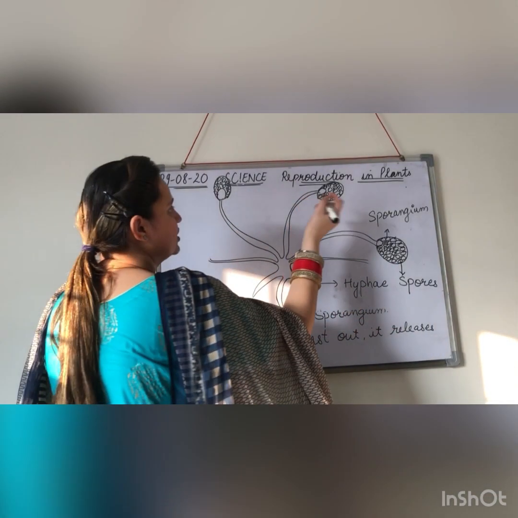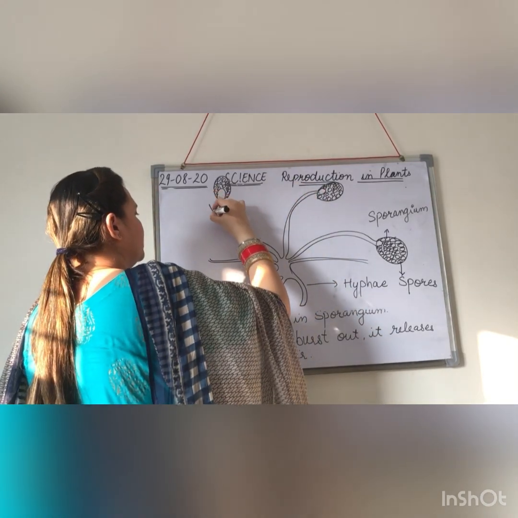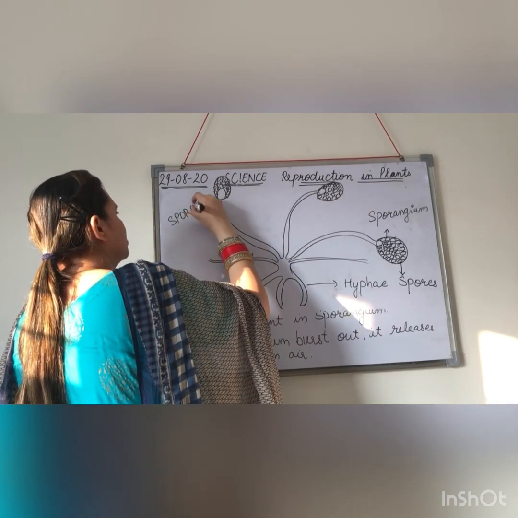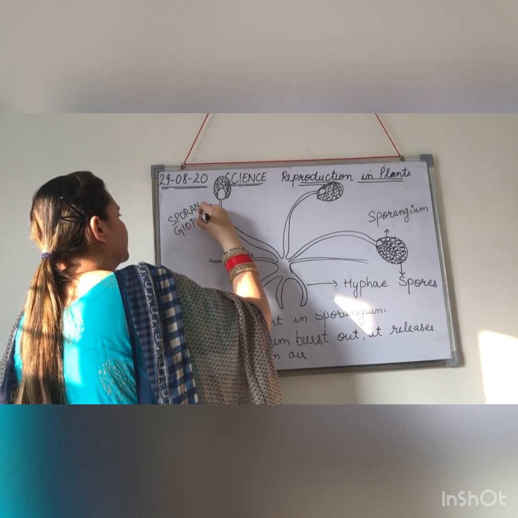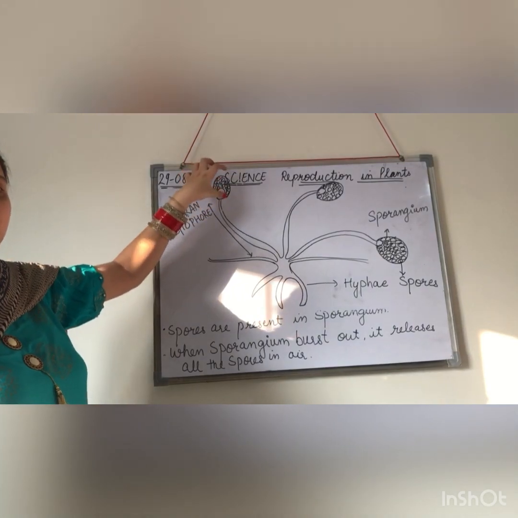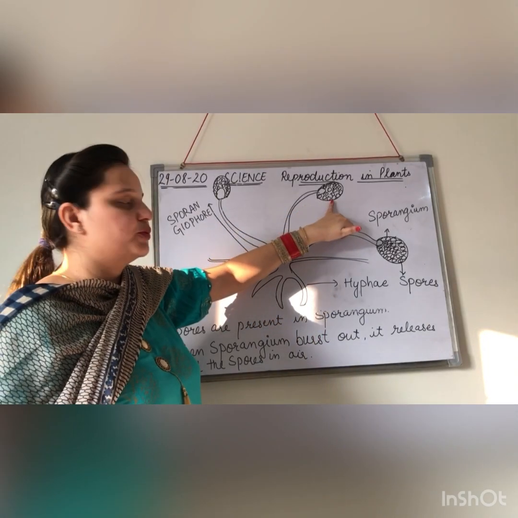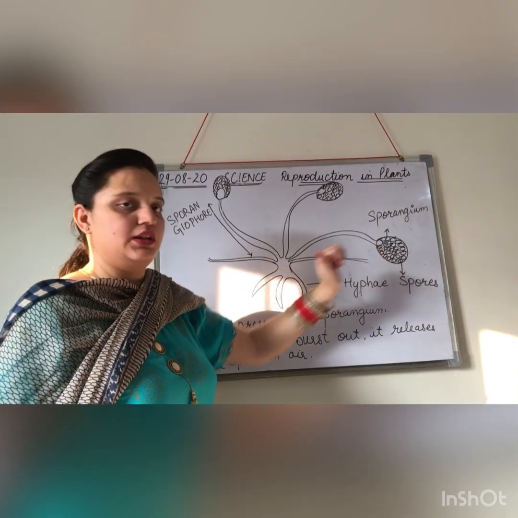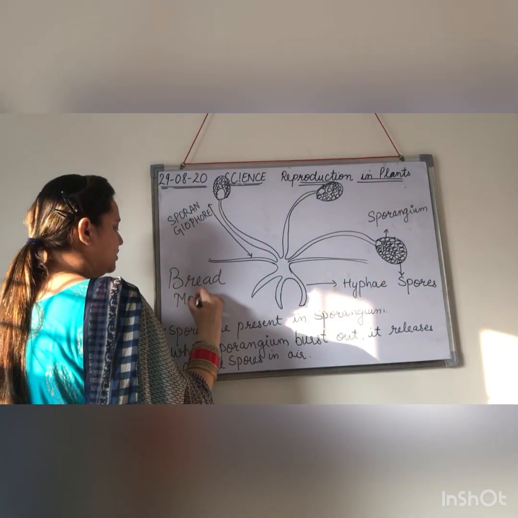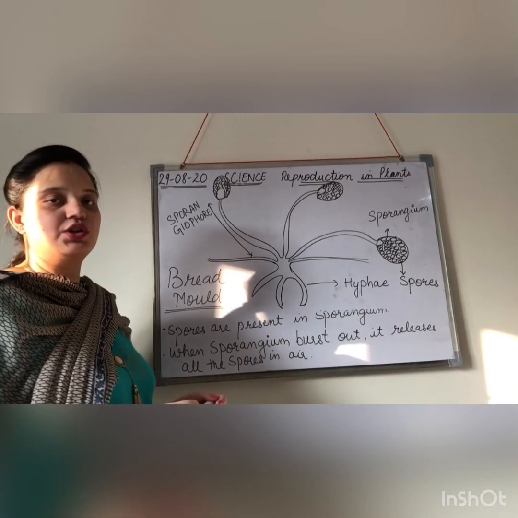These sporangiums are attached by a long stalk that we call sporangiophore. This long stalk, at the top of which the sporangium is present, we call sporangiophore. These are the sporangiums that contain the spores in them. So this is basically the structure of bread mold. This is how spore formation takes place.